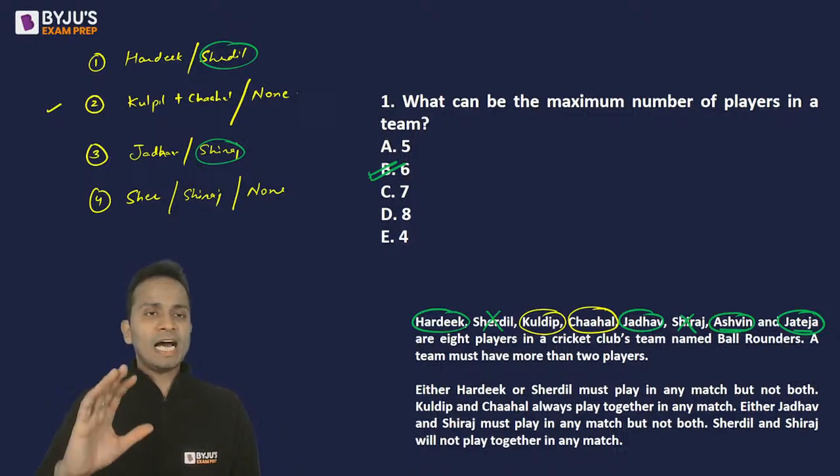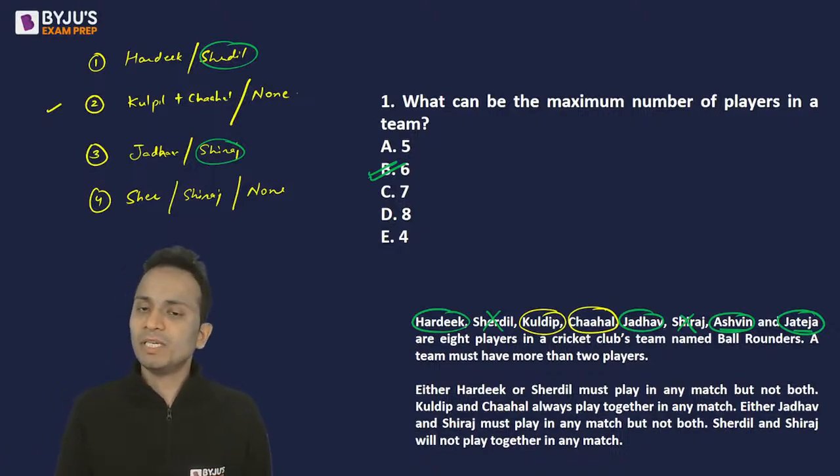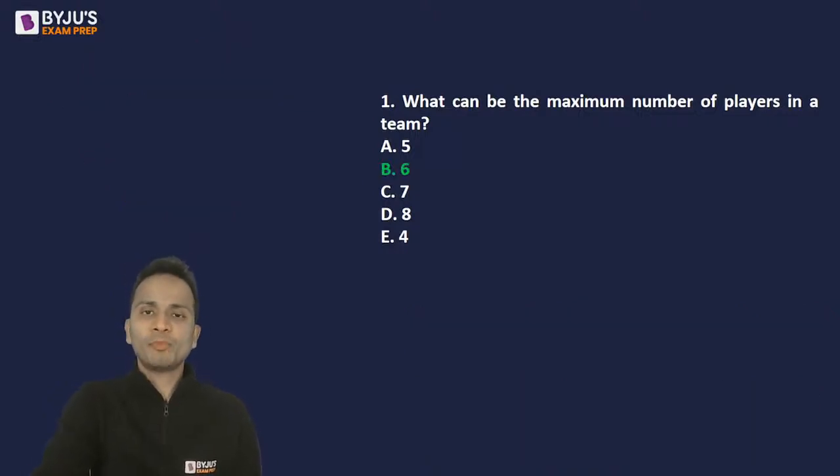Fine. So I have considered each and every condition, and according to these conditions, the maximum number of players that can be selected in a team is 6, not 5. Okay. So the correct answer is option B, not option A, which maximum number of you have given. Okay. Let's move on to the next question.